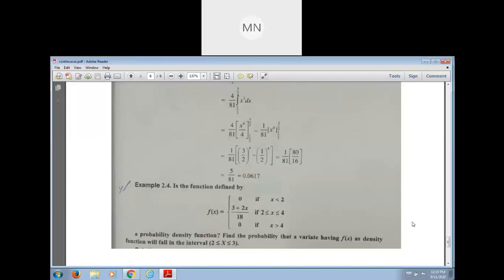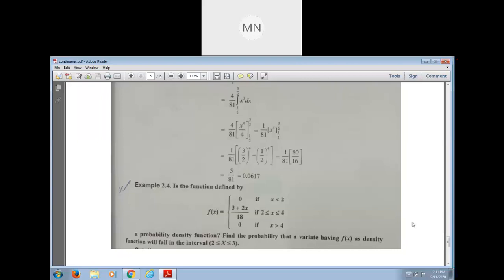Okay, to check that one, you use the property. First, use the property. The property is what? The integration from minus infinity to infinity of f of x dx is 1. If the integration from minus infinity to infinity of f of x dx is 1, then you can say that f of x is a density function. Okay, this is the condition. Using this condition, you can say whether f of x is a density function or not.